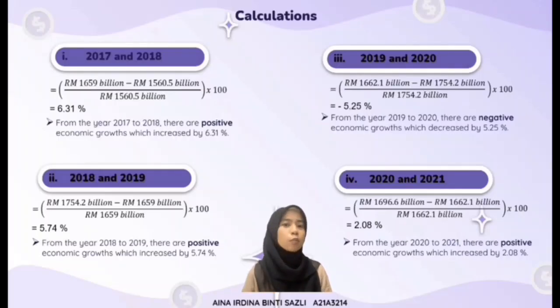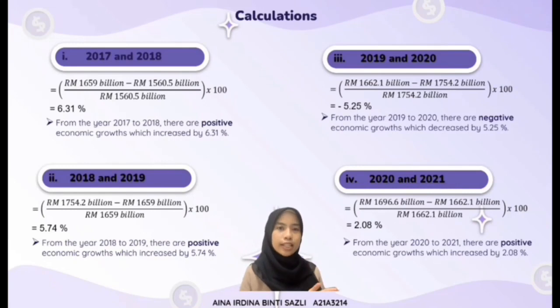By using the formula earlier, the GDP growth rate for 2017 to 2018 is 6.31%. This can be described as positive economic growth which increased by 6.31%. The GDP growth rate from 2018 to 2019 is 5.74%. This can also be described as positive economic growth which increased by 5.74%.